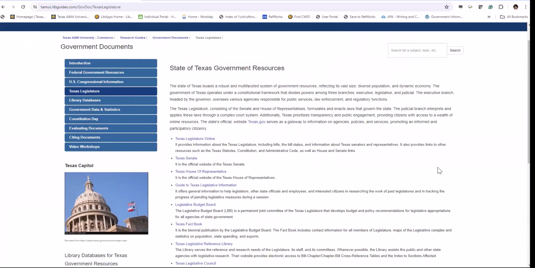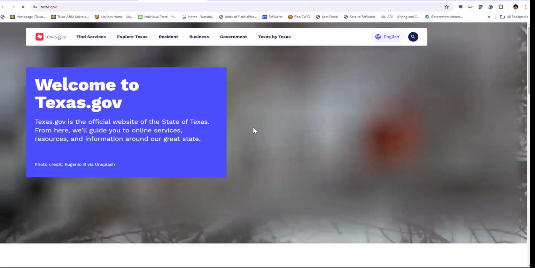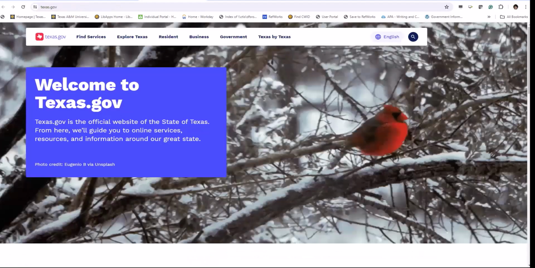So through this page, I'm going to introduce the state of Texas government resources. Let's start from texas.gov. Texas.gov is the official website of the state of Texas, and through this page, we can find the online services, resources, and information around the state.